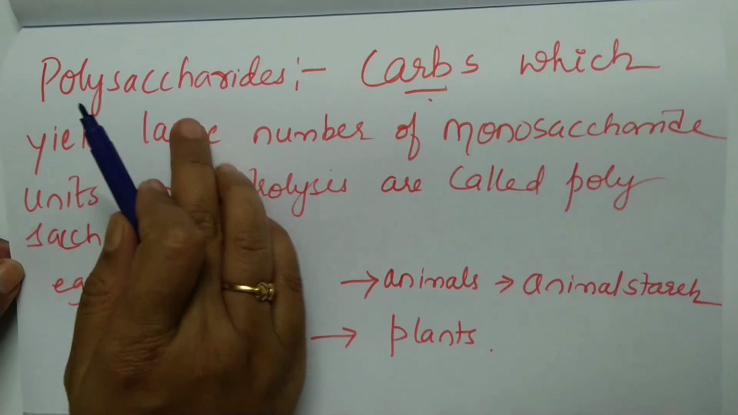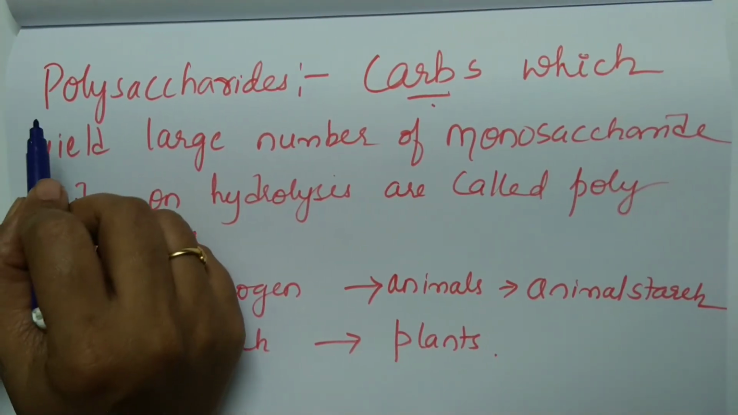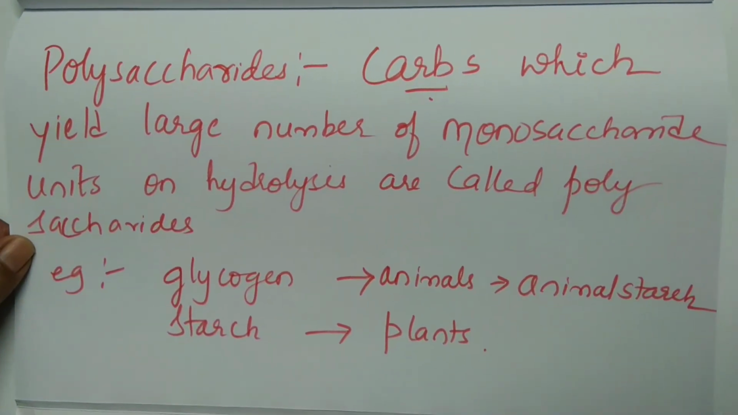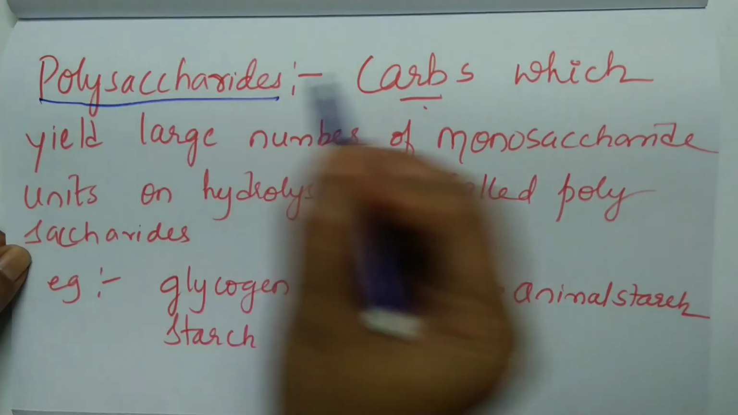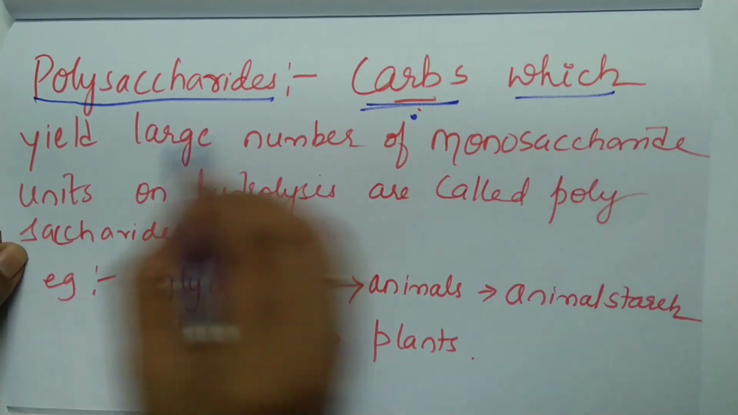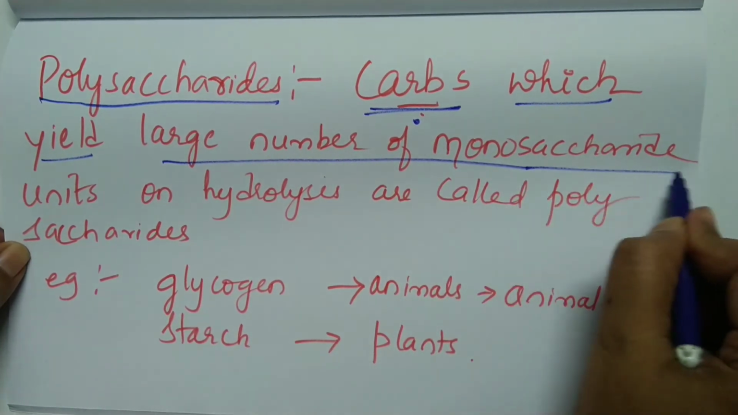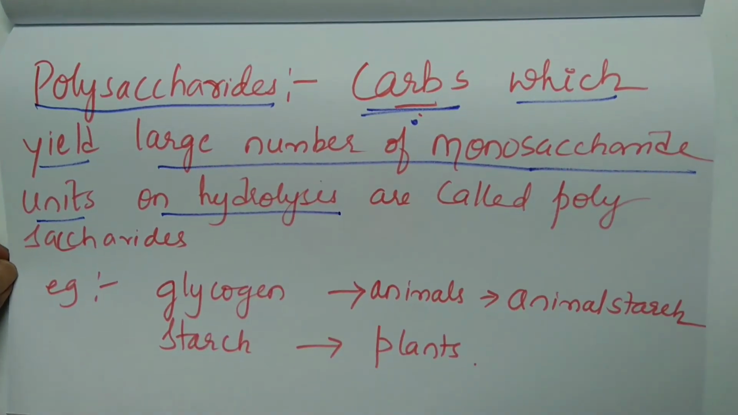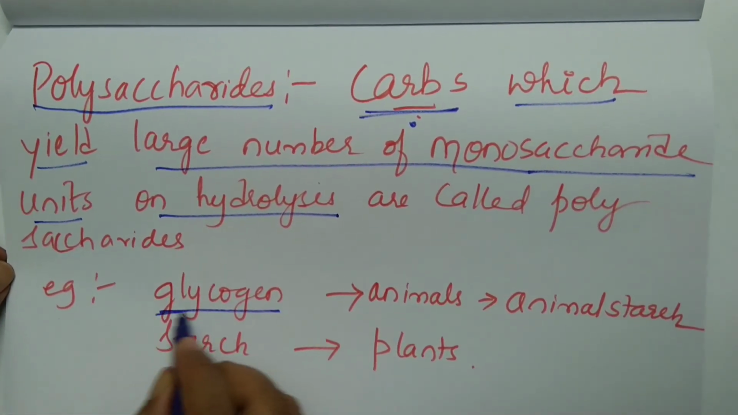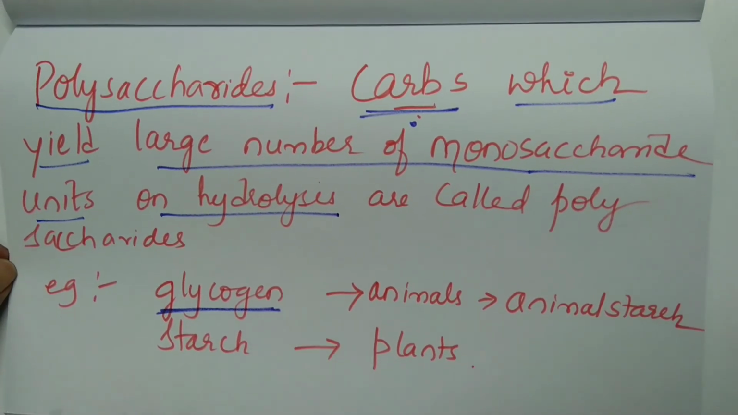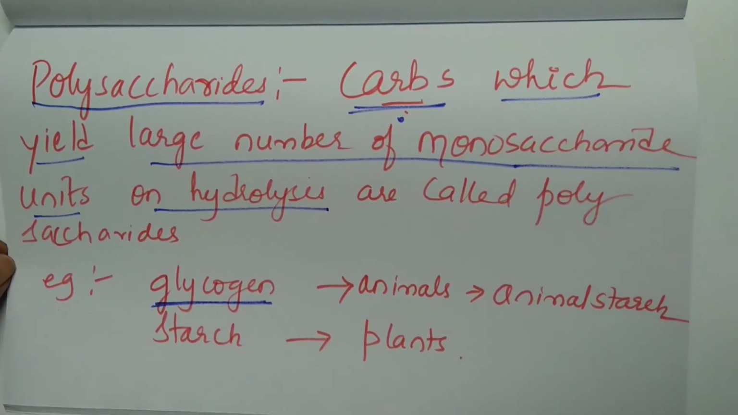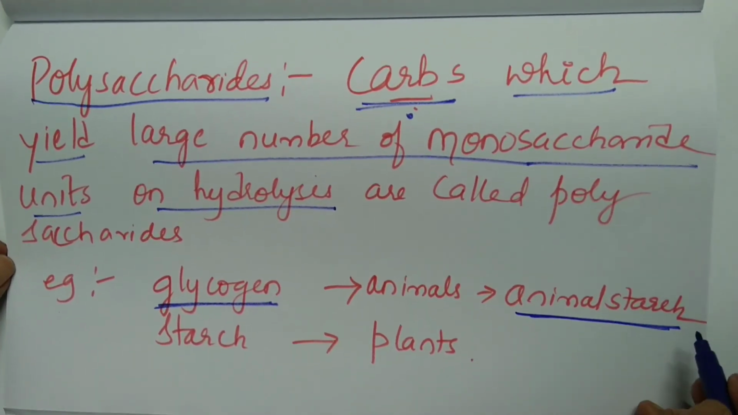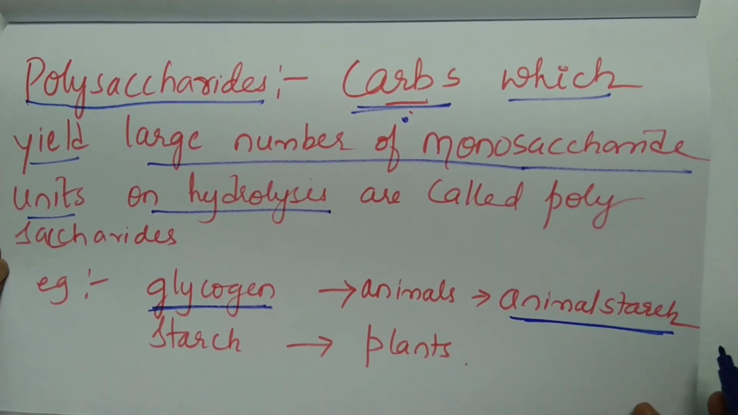Coming to the last part of classification. Based on what? Hydrolysis. Based on hydrolysis, we had seen they are classified into monosaccharides, oligosaccharides and polysaccharides. So what are polysaccharides? These are the carbohydrates which yield a large number of what? Monosaccharide units on what? On hydrolysis. They are called polysaccharides. Example, glycogen. Glycogen is stored in animals. Excess of food is stored in animals in the form of glycogen, and hence it is called animal starch. You need to remember this, very important from CET point of view.